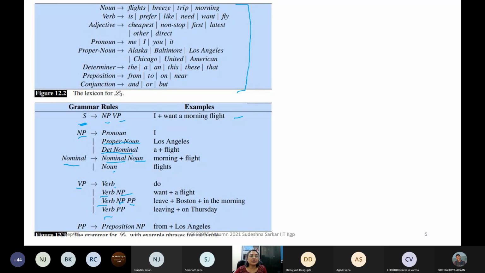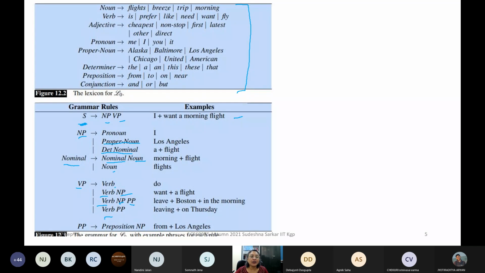Pragya Paramita says, "So what do you like?" Yes, this is an example of a sentence which you cannot get from here. "He opened his eyes": you cannot get it because you have this pronoun. "They want a flight" you can get from these rules if you add to the lexicon.